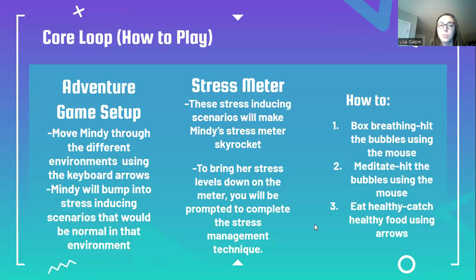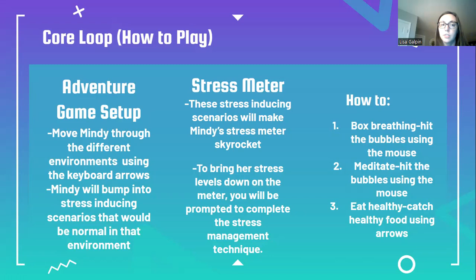So the core loop, how you're going to play this game. Again, as I mentioned, it is set up like an adventure game. With Mindy as your main character, you will move her through the different environments using the keyboard arrows. Left goes left, right arrow goes right, same for up and down. When you are moving around the room, you're exploring her different settings. She will bump into stress-inducing scenarios that would be normal in a school, work, or home environment. All this is going to be very applicable to many people, but I mainly created this game with high school students in mind. So that's why this setting works so well.